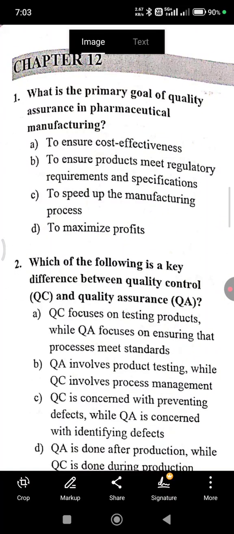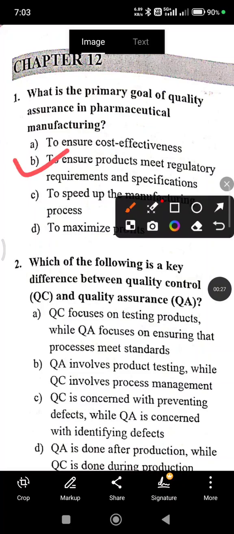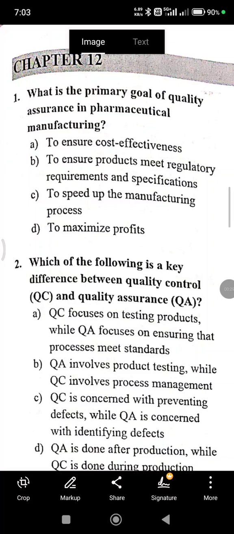So let's go to question number one. What is the primary goal of quality assurance in pharmaceutical manufacturing? Option A, to ensure cost effectiveness. Option B, to ensure product meets regulatory requirements and specifications. The right answer is option B.